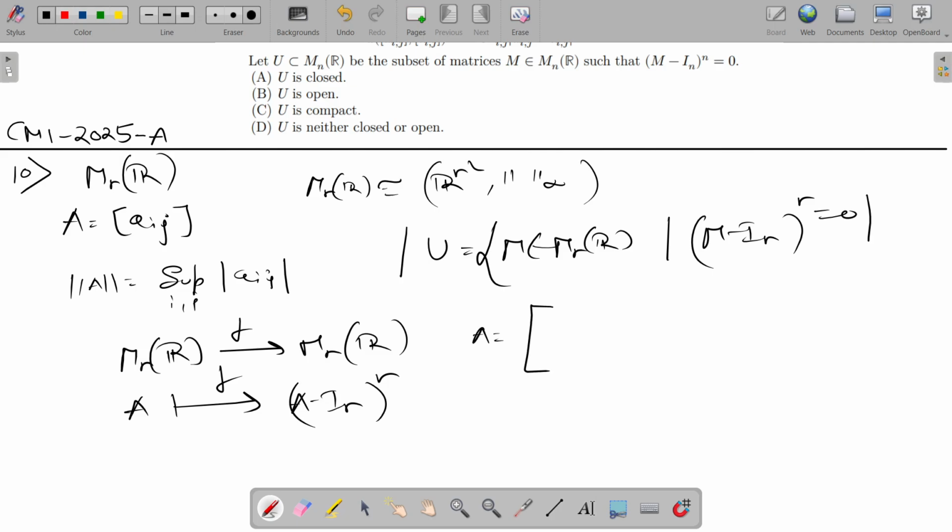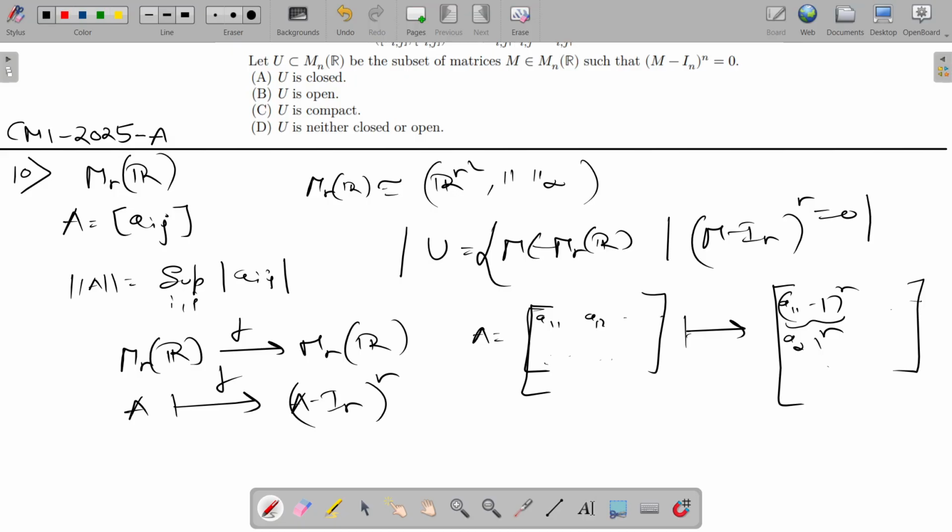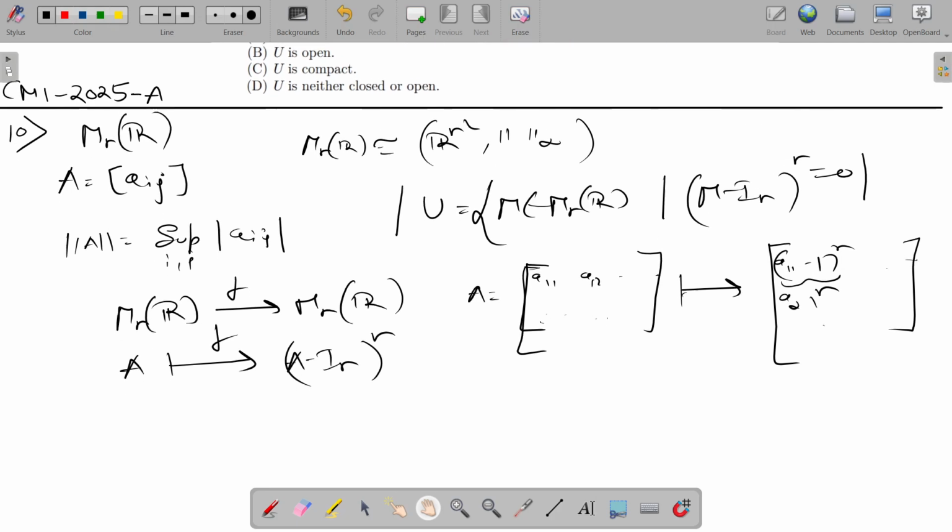Suppose A is this matrix with entries A11, A12, and so on. Each component gets mapped to the component to the power n, and we are just subtracting one on the diagonal. Since each component is continuous, the whole map is continuous.